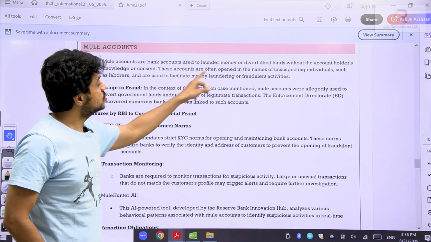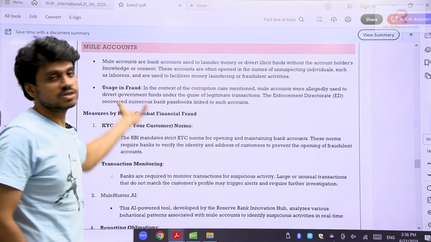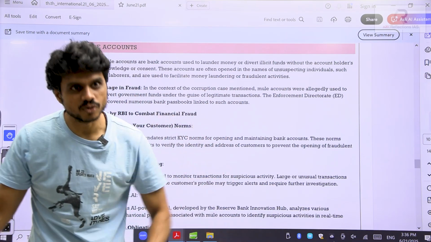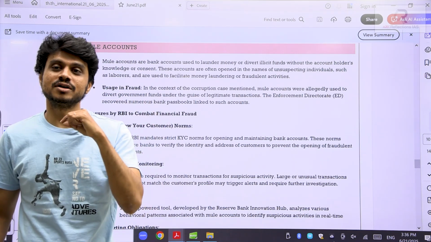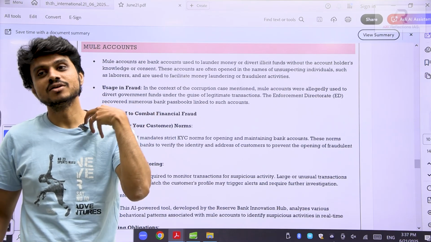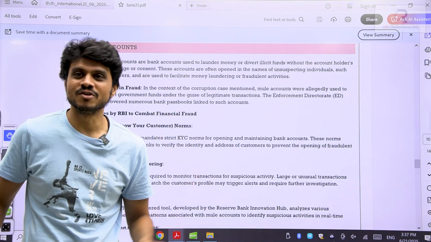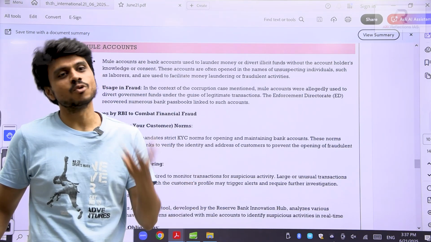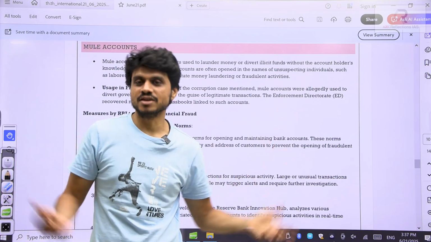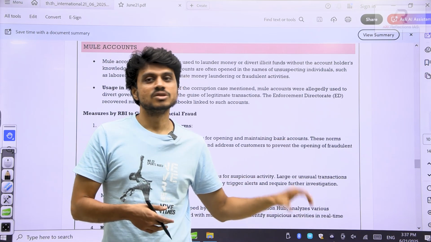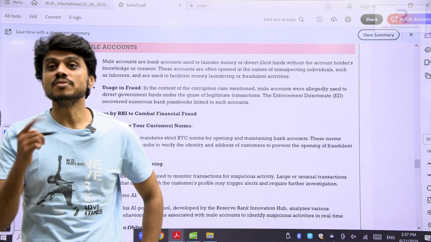Mule accounts are bank accounts used to launder money or divert illicit funds without the account holder's knowledge. Say I have opened a bank account in her name, but she is not at all aware. There might be crores of money in her account. I ask her just to give me one signature, and using that signature I have opened the account. She might not be aware of banking things. So I'm running these accounts and parking all the illicit money in her account. These are called mule accounts.